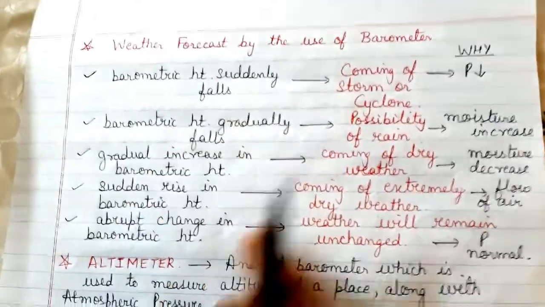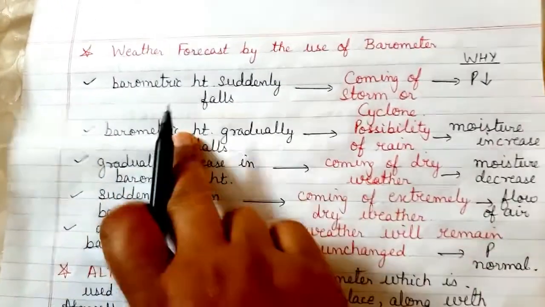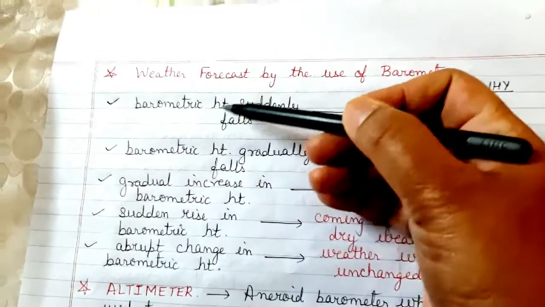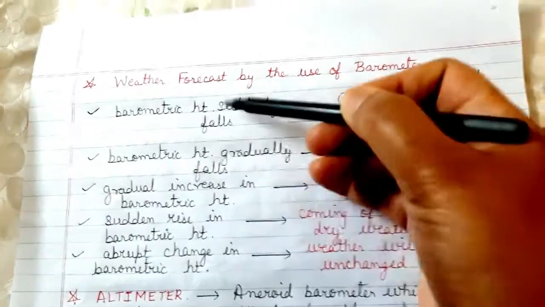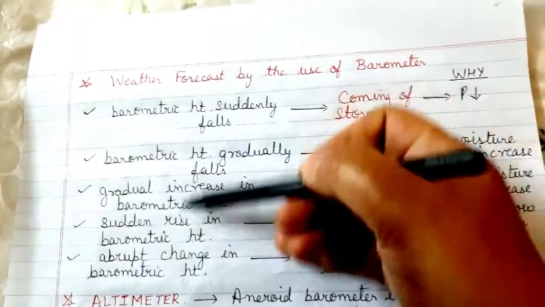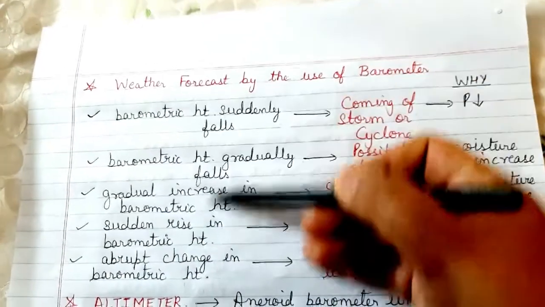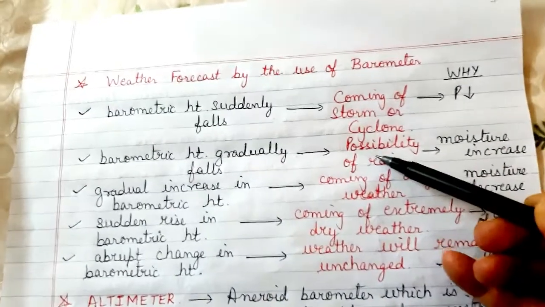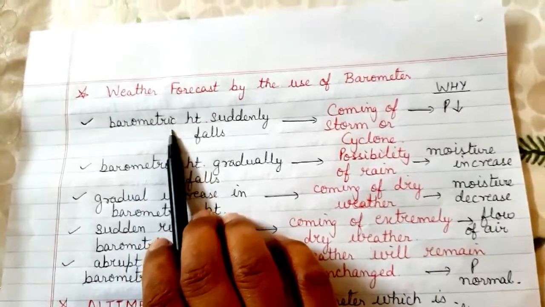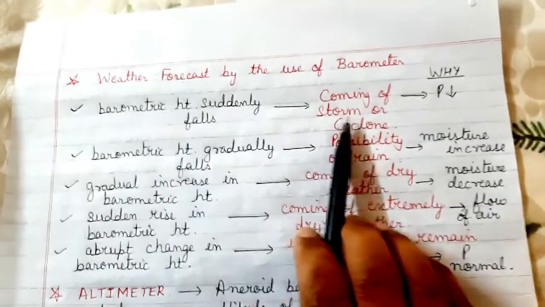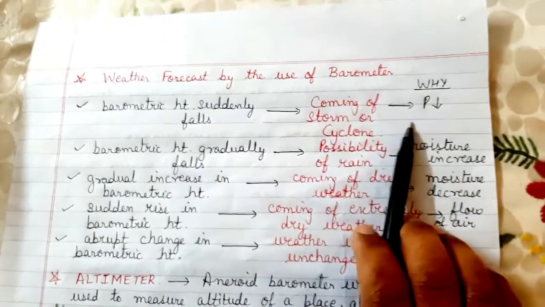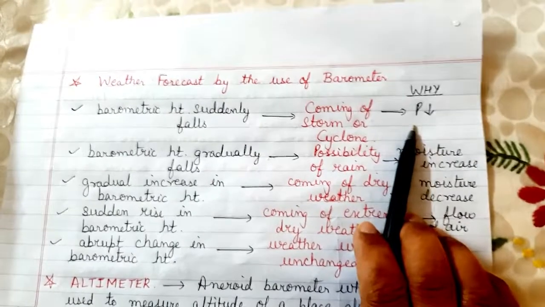Now here I have prepared a list for you children. In this list, what have I done? I have shown you how the changes in the barometric height of mercury help us; a barometer contains mercury. So when there is a fluctuation in the level of mercury in the barometer, how can we predict the weather forecast? Let's see that. First of all, note that when the barometric height suddenly falls, it indicates the coming of a storm or a cyclone. And why does this happen? Because the atmospheric pressure suddenly decreases.